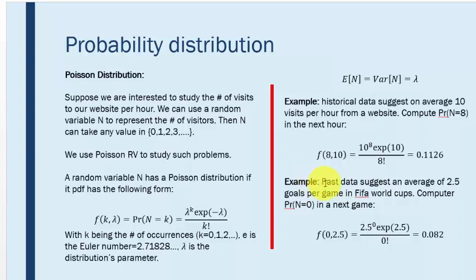Another example, past data suggests that on average 2.5 goals will be scored per game in a FIFA World Cup. Compute the probability that in the next game there will be no goal scored. To that end, we insert the information that we have in the Python PDF to get f of 0 and 2.5, which is 0.082, which is nearly 8%.